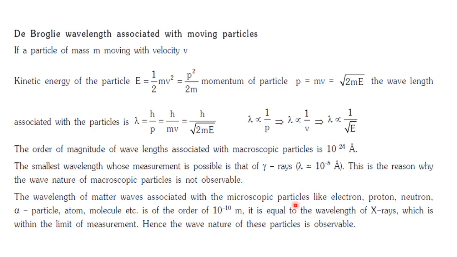Whereas in the case of microscopic particles like electron and proton, if you calculate the wavelength of the wave of that particle, it comes around 10 raised to minus 10 meter, which is feasible to measure. That is why de Broglie's hypothesis is targeted at microscopic particles. That means to know their mechanics, de Broglie's hypothesis can be used.